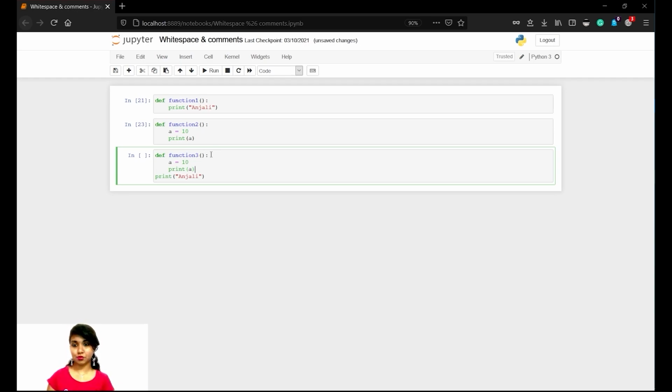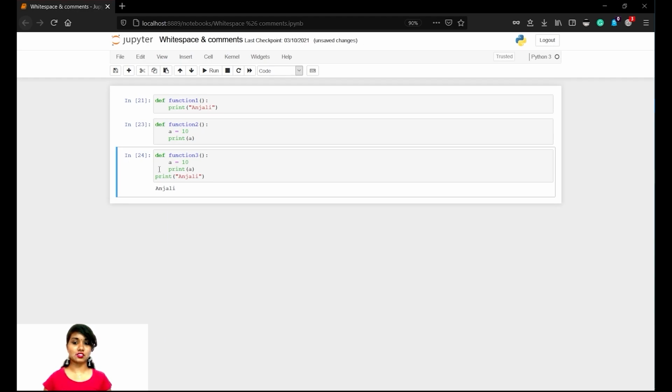As of now, this variable declaration is inside the function, and this print is outside the function, so it will not have an indentation. Whitespace is nil here, and here you will have whitespace because that is part of the function. We just give enter. This will print Anjali because print Anjali is not part of this function. Once you call the function, this a will also be printed. As of now, this is not part of the function, that is why it is indented out. That's why Anjali is being printed.